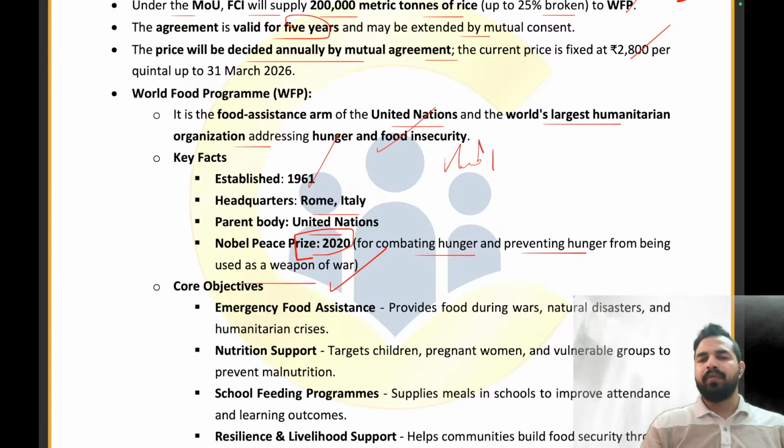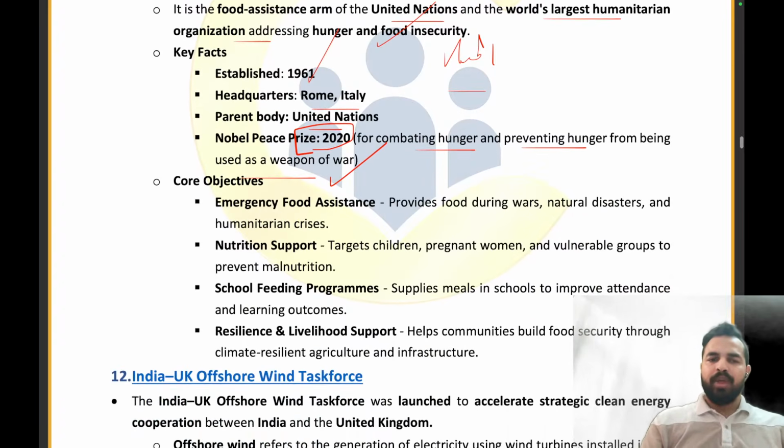What is the name of the head of the World Food Program? That is your homework. Clear? So it works on emergency food assistance, nutrition support, school feeding programs, and resilience and livelihood support. So these are the different areas on which it is being launched. Clear everyone?